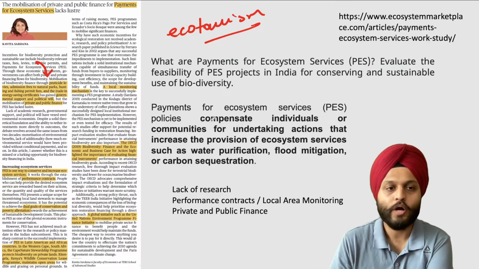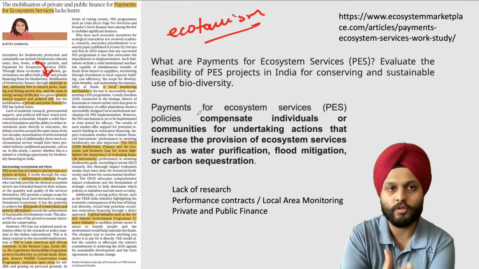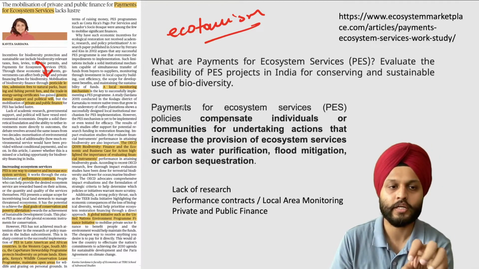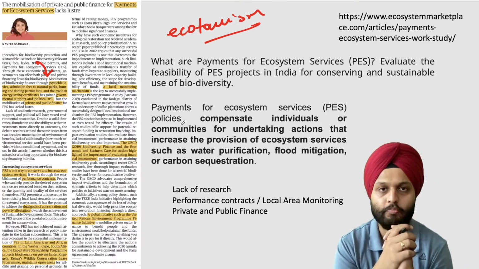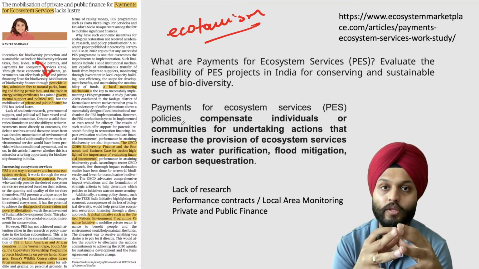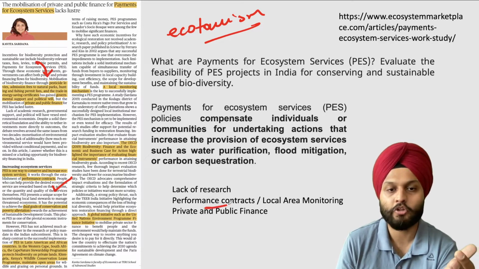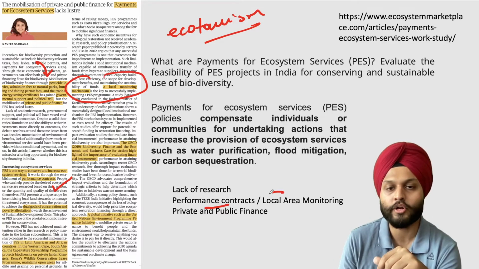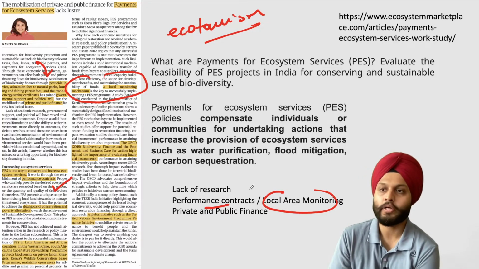Okay, now to have such a thing, naturally somebody is making a payment for the ecosystem services. When this payment is being made, naturally there are certain things that have to be done. If somebody is making payment for people to conserve that ecosystem, they have to adhere to that also. So there has to be some sort of a performance contract, and at the same time some sort of a local monitoring mechanism. Right, so that should be there.